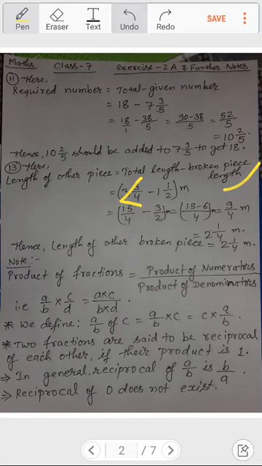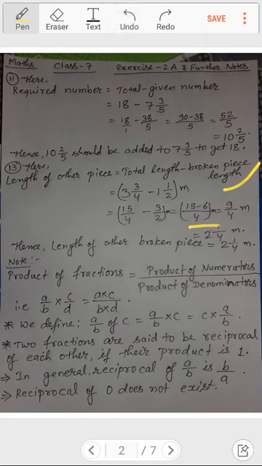So 2 and 4 LCM will become 4. And 4 divided by 4 is 1, and 1 into 15 is 15. In the same way 4 divided by 2 is 2, and 2 into minus 3 is minus 6. So 15 minus 6 is 9, and so 9 by 4 meter becomes our answer.